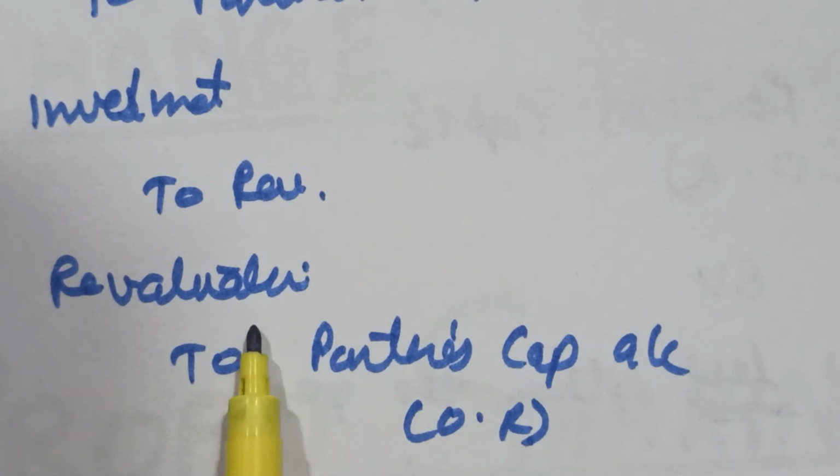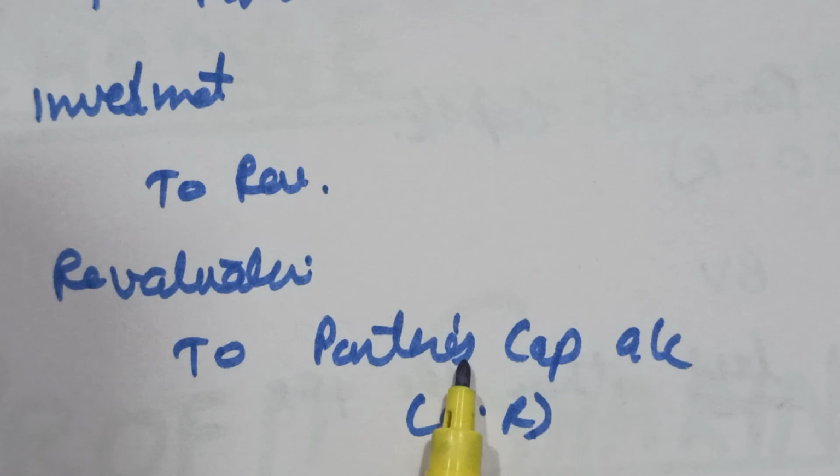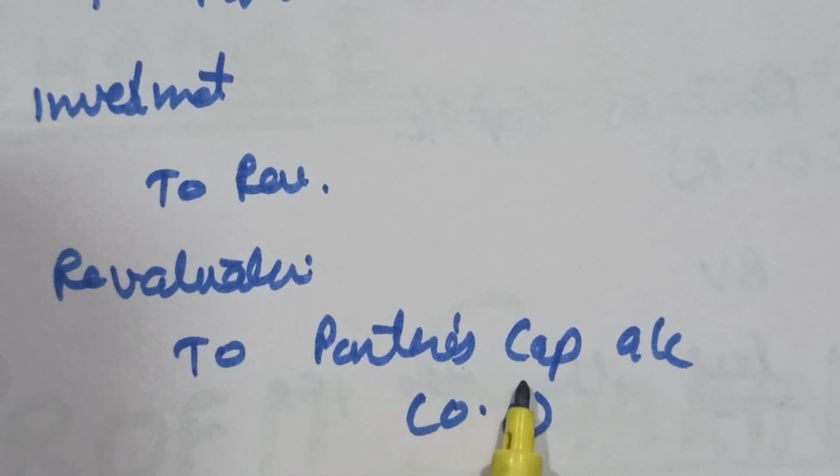With partners capital, the revaluation account, I told you, is debited and partners capital account is credited when the partners are getting something. Remember, capital account is a liability account, so a liability account is credited when it increases. When the partners get something, partners capital account will always be credited, in the old ratio. And the treatment of investment fluctuation reserve is discussed. It is done.